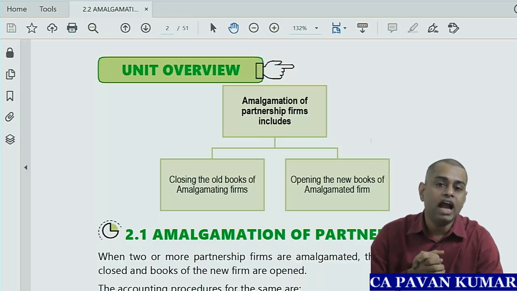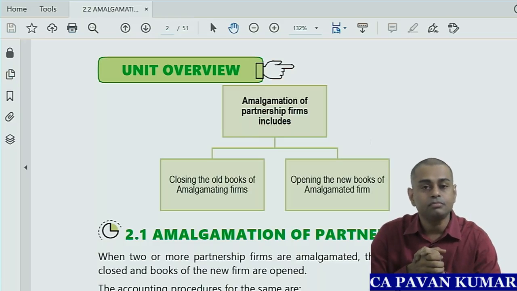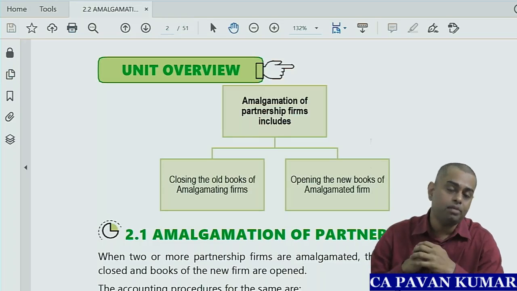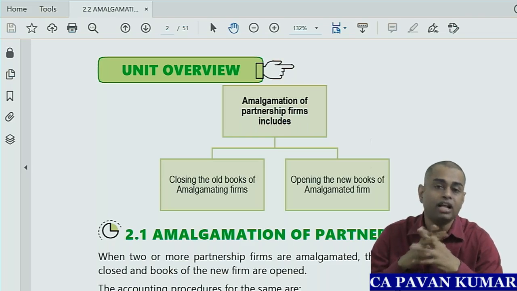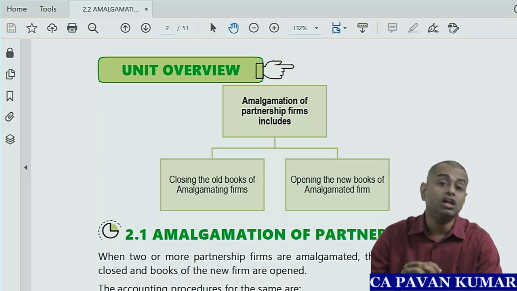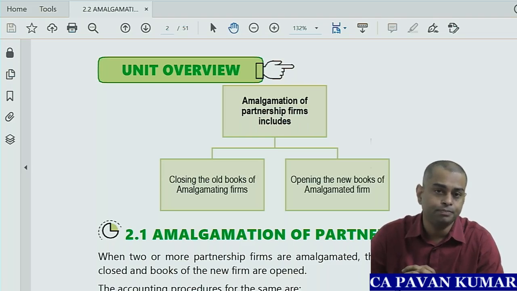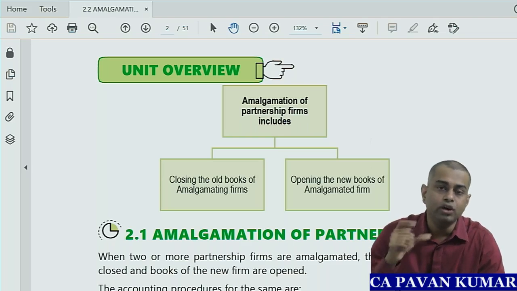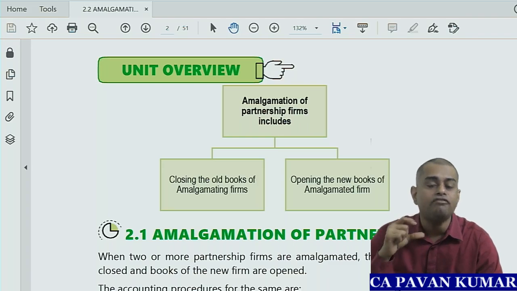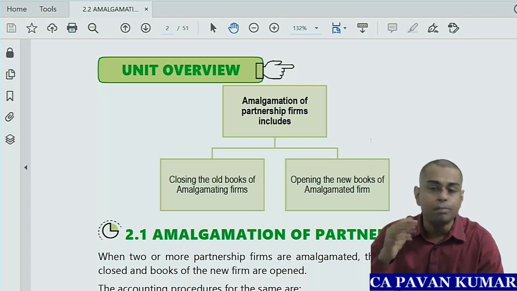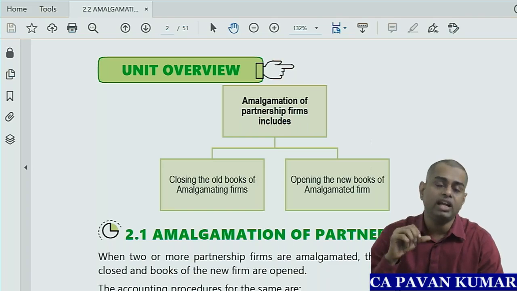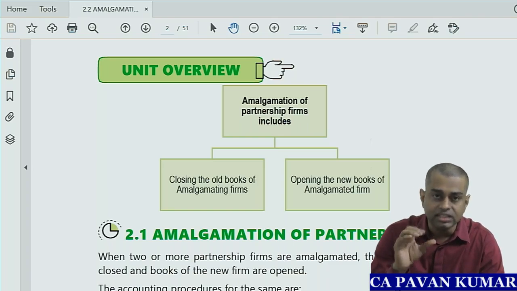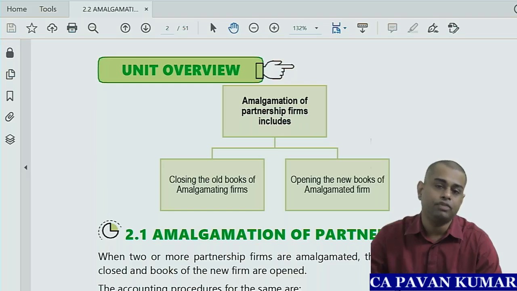So we are in Advanced Accounting paper 5. In this particular paper, the second chapter is Accounting for Advanced Issues in Partnership Books. In this chapter, we have two units. Unit 1 is Dissolution of Partnership Firms, which we have already completed. The second unit in the second chapter is Amalgamation of Partnership Firms.